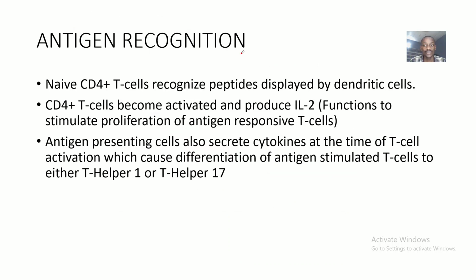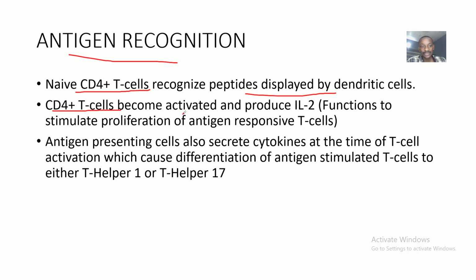Now, we've spoken about cellular events. Let's talk about antigen recognition. How do these cells actually get to recognize the antigens? Naive CD4 T cells recognize peptides displayed by dendritic cells. These CD4 T cells become activated and produce interleukin 2.